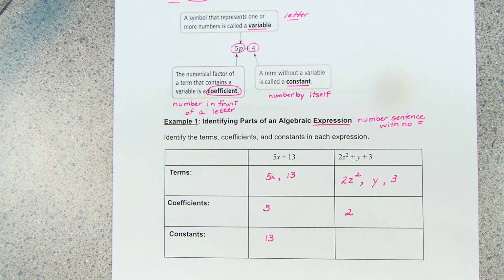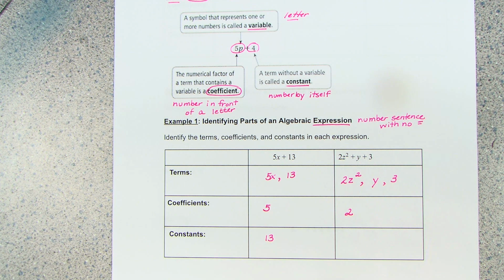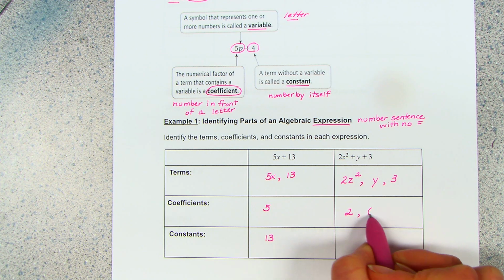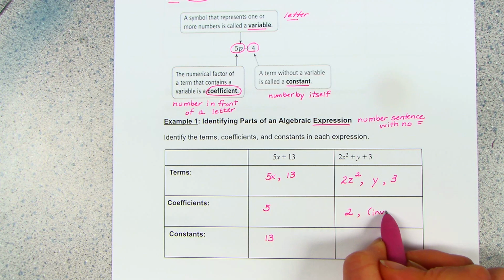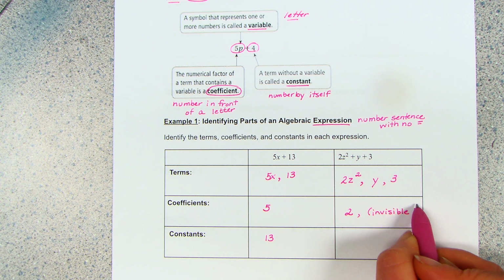All right, here's a tricky one. Are you ready? In class, I would say, how many y's are there? There is only one y. If there is one of something, it's invisible. I'm going to write that. Let's see, I'm going to say it's invisible 1.